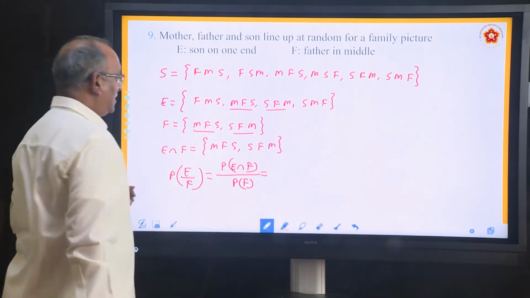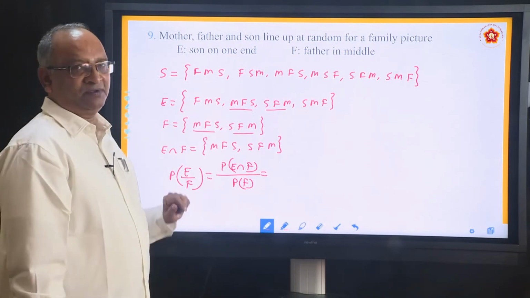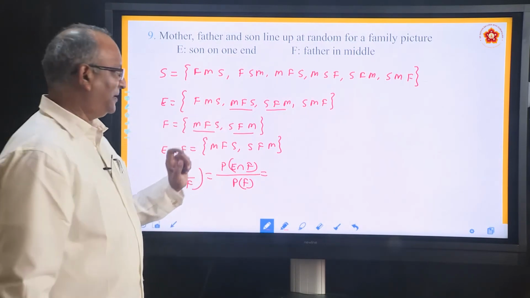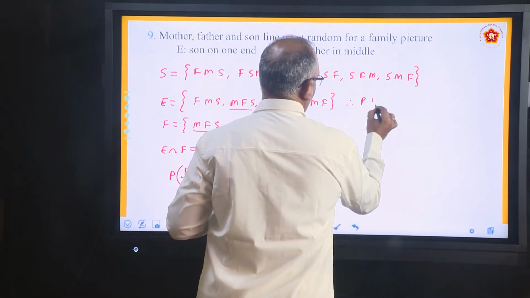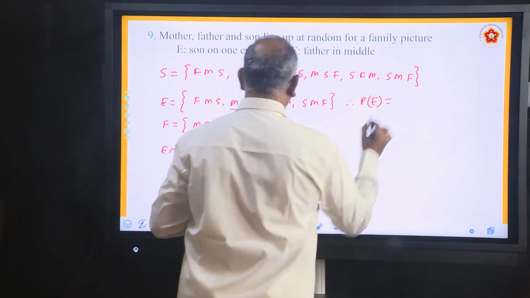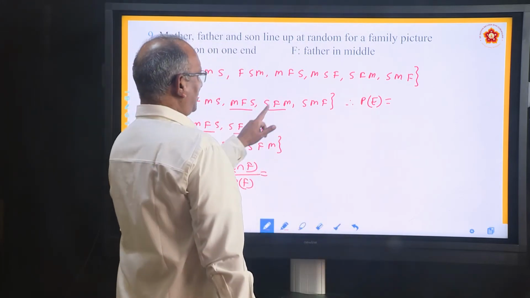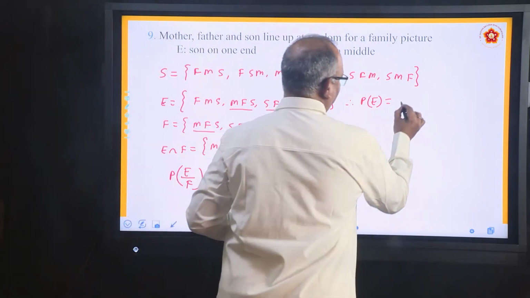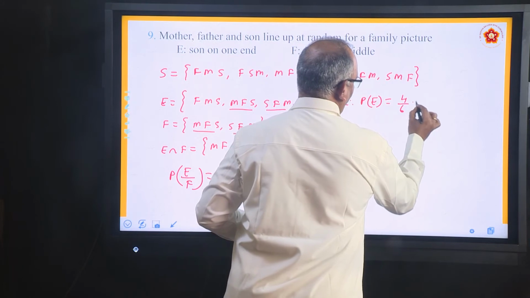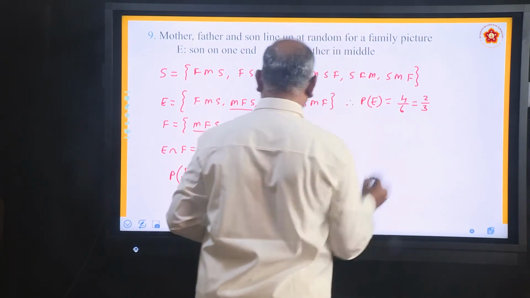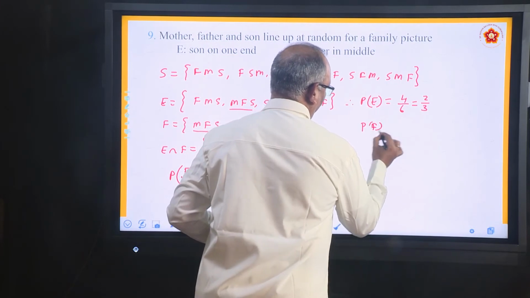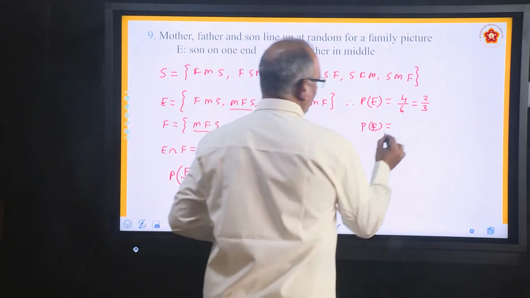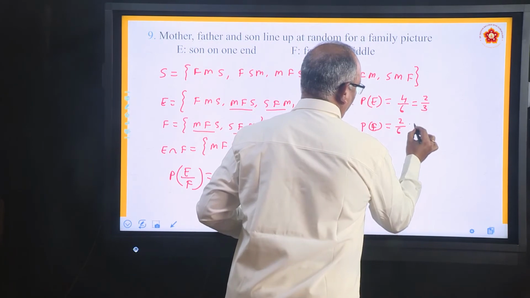Now, we have defined the events, but we have not written the probabilities. So, write probabilities now. What is P of E? How many are there? 1, 2, 3, 4 out of 6, 4 by 6. In other words, 2 by 3. Second one, P of F. How many are there? 2. 2 by 6, 1 by 3.